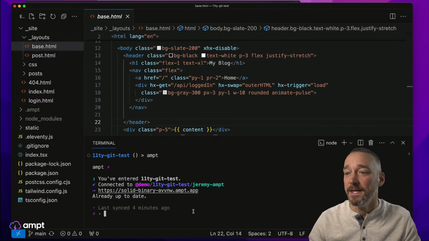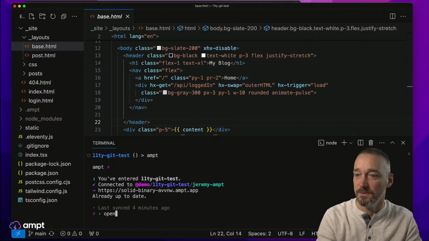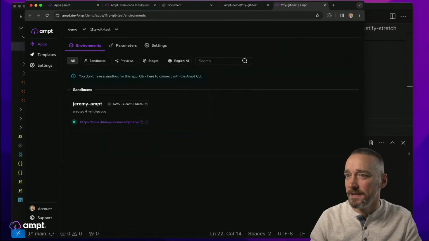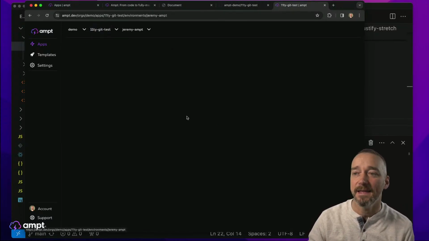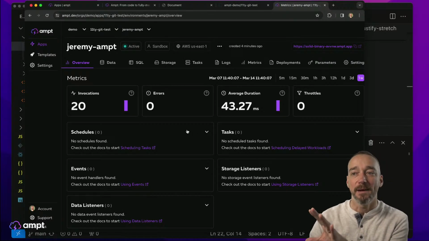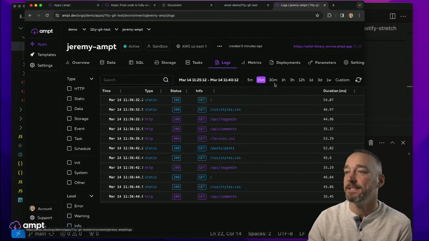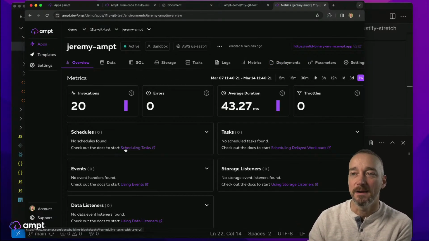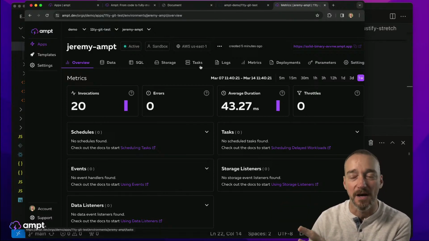So now what we want to do is open this up. I'll reload this. It looks like there are some updates happening in the background. So this is our 11 git test right here. This is that environment that I talked about that I'm running right now. This is my environment, and it's completely isolated. All my logs for this environment, my deployments — there won't be any deployments because it's a developer sandbox — but everything is built in here. It all is running right here for me, completely isolated. I have full control over what's happening: data, storage, tasks, logs, it's all here.